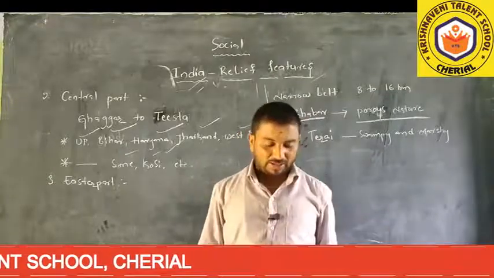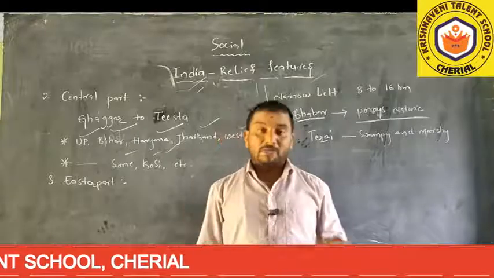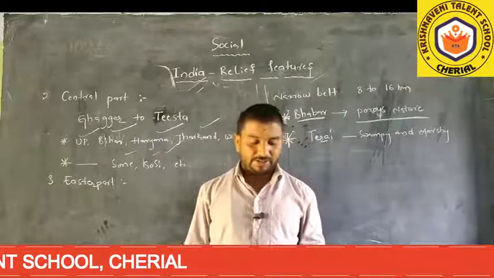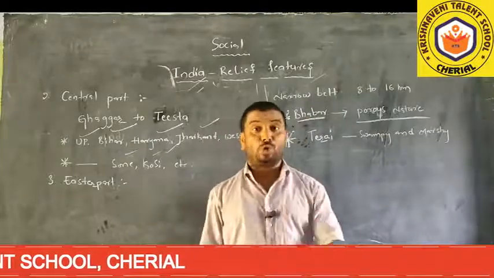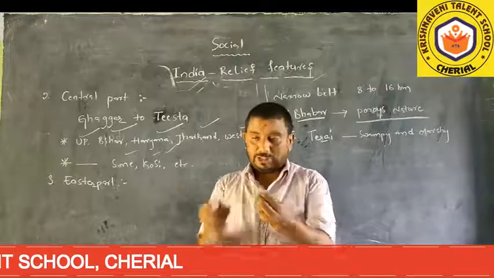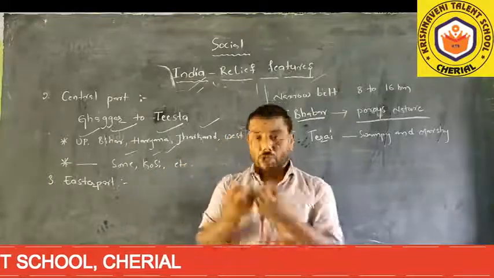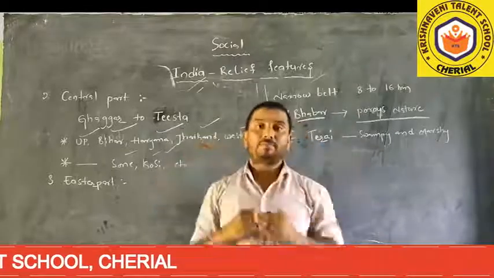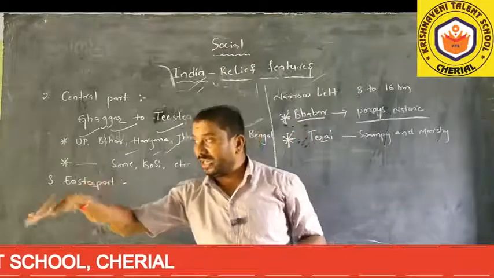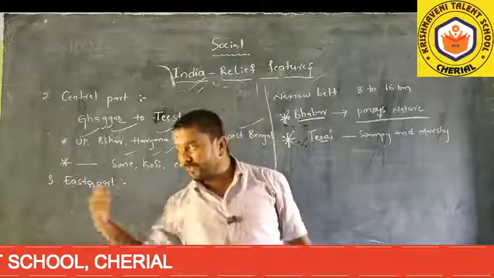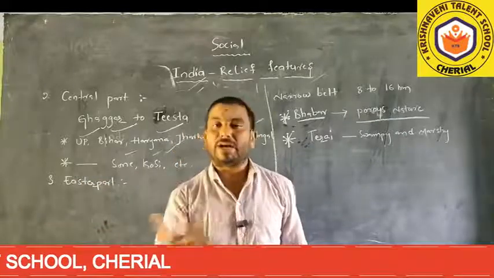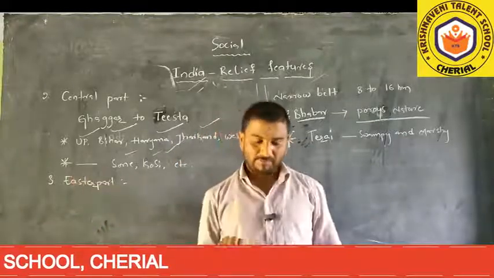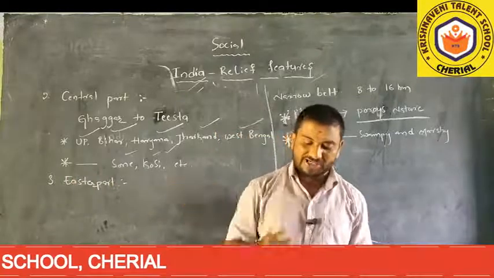In the Babar areas, small rivers and streams flow underground through the Babar, and in the lowland areas, filled with water, they form swampy and marshy lands.